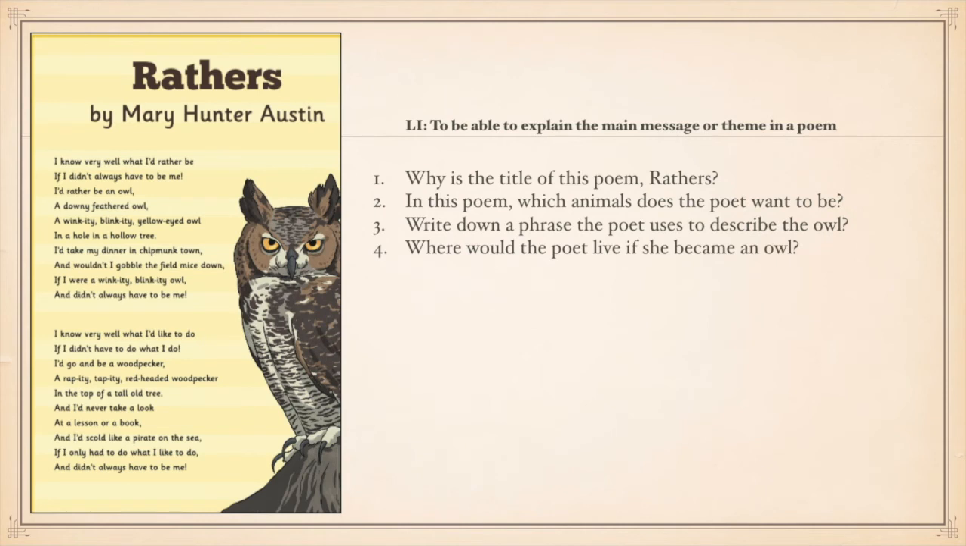Number 4, where would the poet live if she became an owl? Well, owl is a key word in that sentence, and we've already discussed that all the information about the owl will be found in verse 1. So you need to look in verse 1.